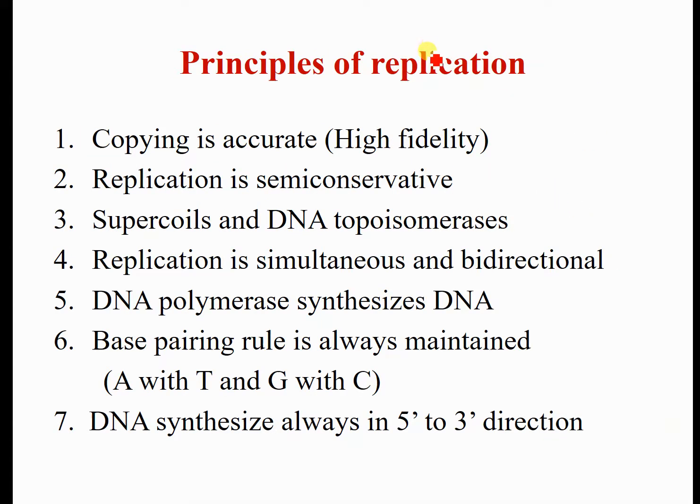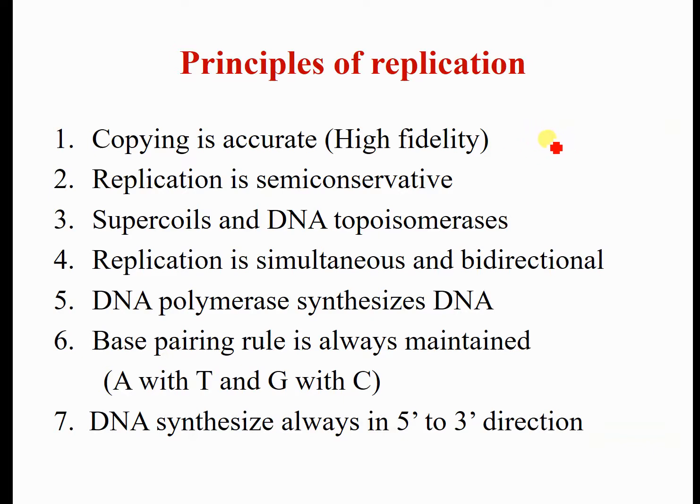Which are the principles of replication? First, copying is accurate, meaning high fidelity. It means that whatever the actual nucleotide in the parent DNA, it should be copied into the same complementary nucleotide. A should be complemented by T only. So the copying should be accurate. If there is a misplacement of a non-complementary nucleotide, it will be recognized by the proofreading activity of DNA polymerase 1 and 2 enzymes.